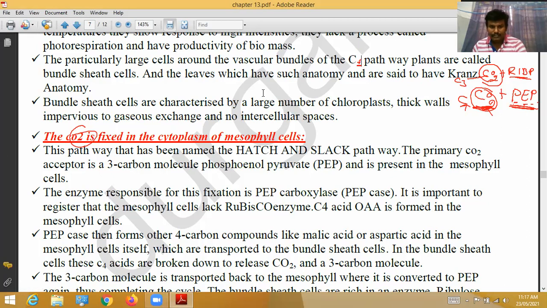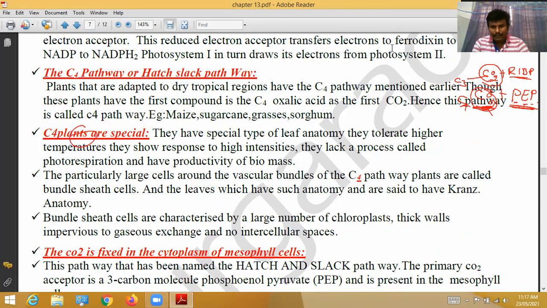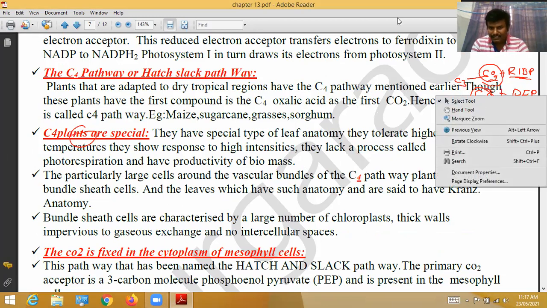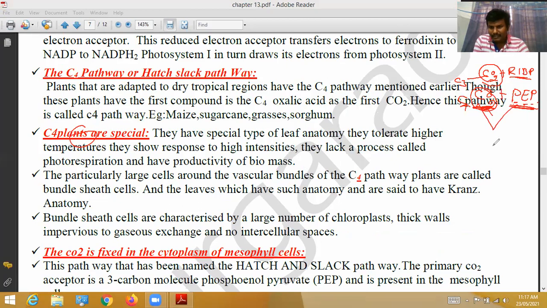In these plants the first compound is the C4 oxaloacetic acid. Carbon dioxide first binds with phosphoenol pyruvate. As a result, what is formed? The 4 carbon compound oxaloacetic acid. This is the first one we discussed.